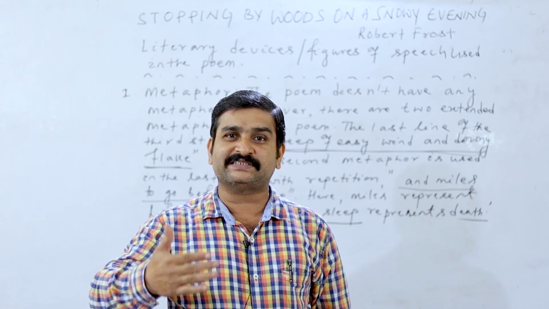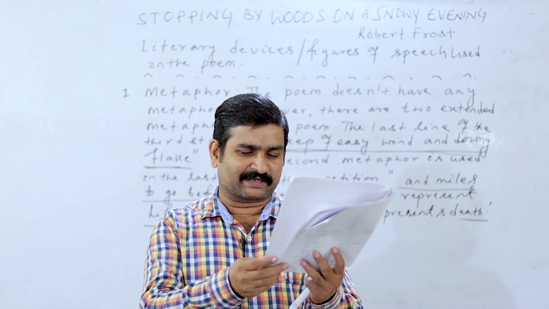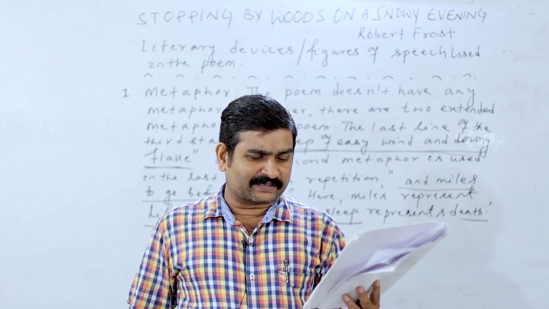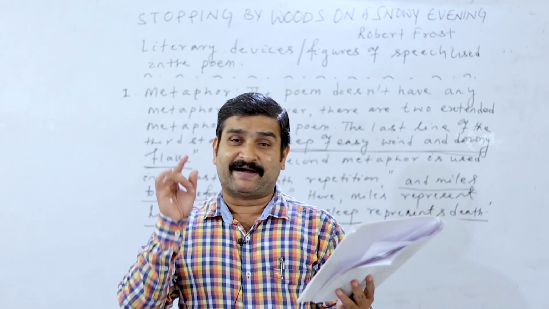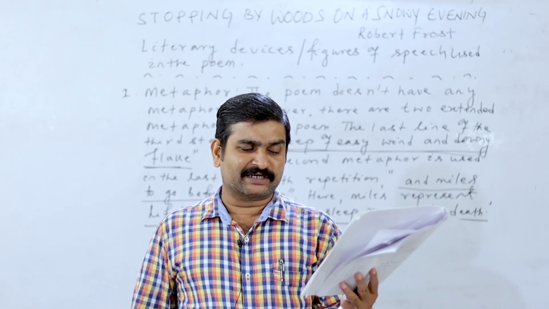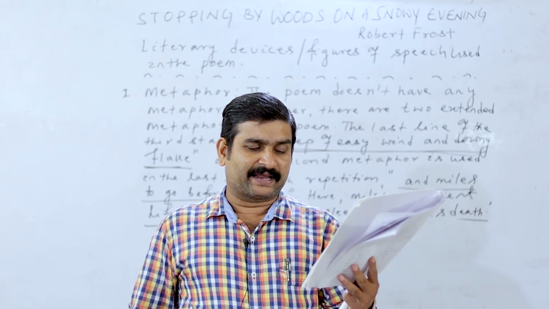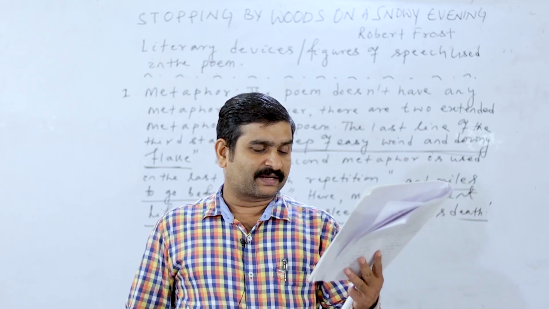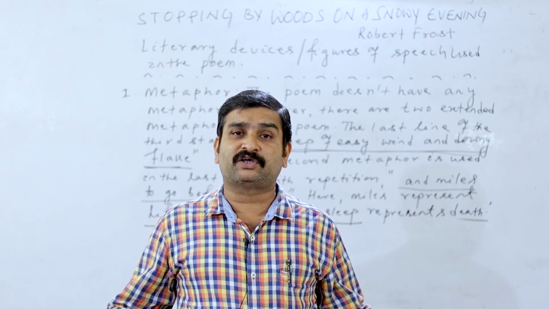And what are the images used in this poem? Brilliant images, beautiful images are there. The poet has used the images of the sense of sight, such as woods. The first image is woods, then house, lake and so on. These images help readers see the woods, a source of solace and comfort to a lonely traveler. The poet is the lonely traveler.